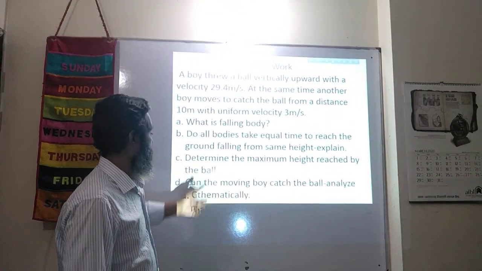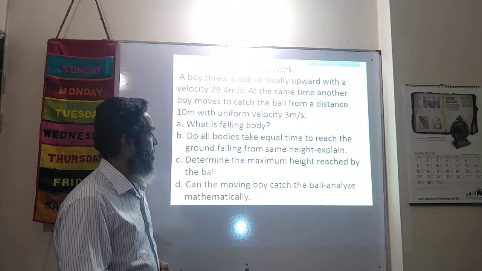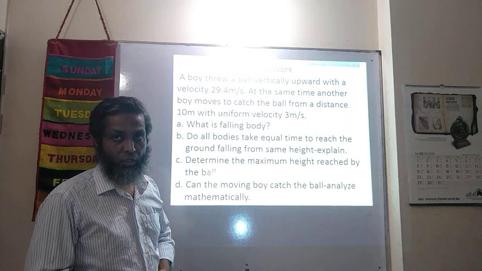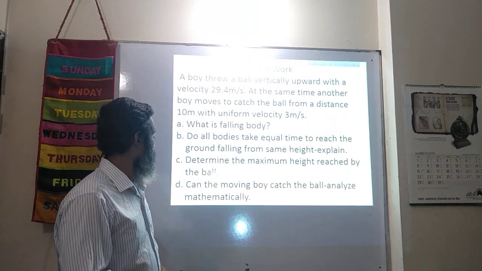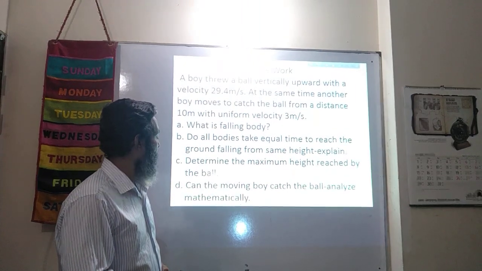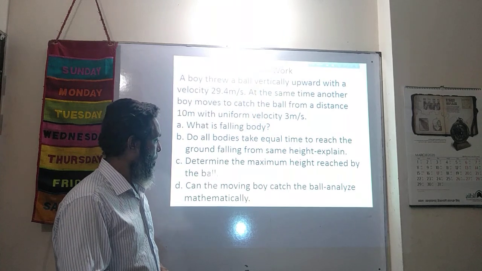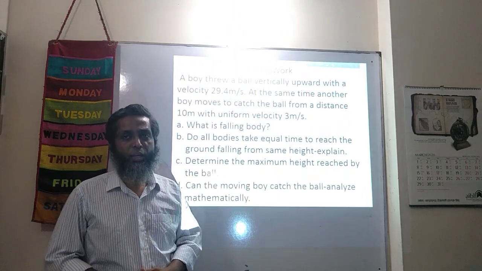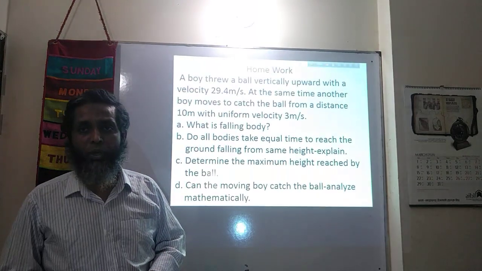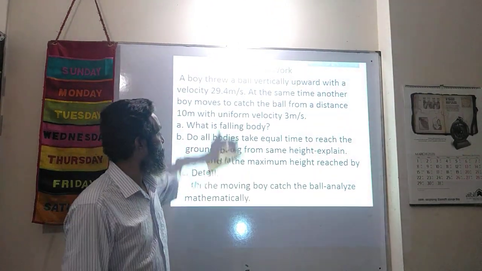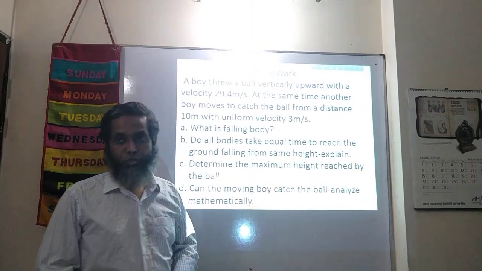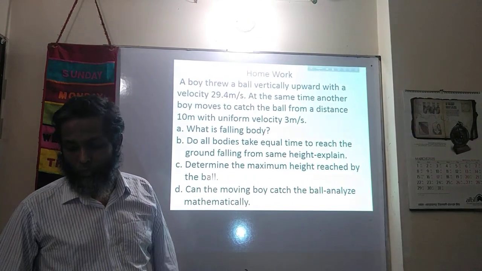C, determine the maximum height reached by the ball. This is an application question. And D, can the moving boy catch the ball? Analyze mathematically. It is a question of higher ability. So you will do this at your home and assess yourself whether you can solve it.